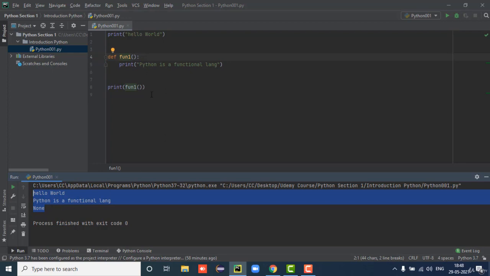Okay, so for functional language, we created one function here. We print that function: Python is a functional programming language, and after that we can see print fun1 means it is a functional programming language.